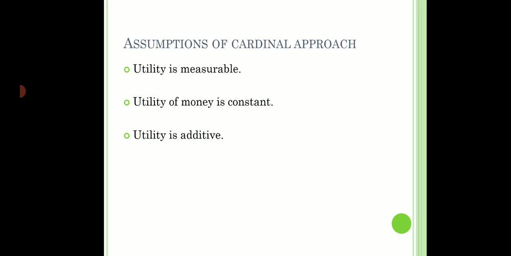So now that we have understood the assumptions under the cardinal approach, let's move on to the first law to understand consumer behavior. That is called the law of diminishing marginal utility. Now this law is very simple. The name itself explains everything. The word diminishing means falling, it means reducing. The word marginal means additional, and utility means satisfaction. So basically, reducing additional satisfaction.